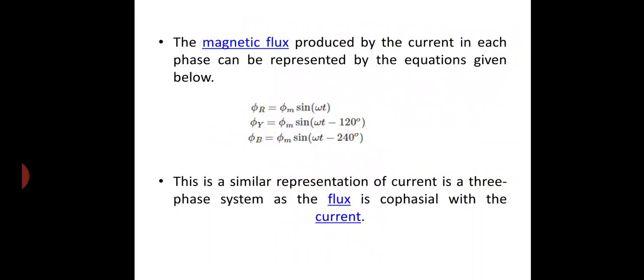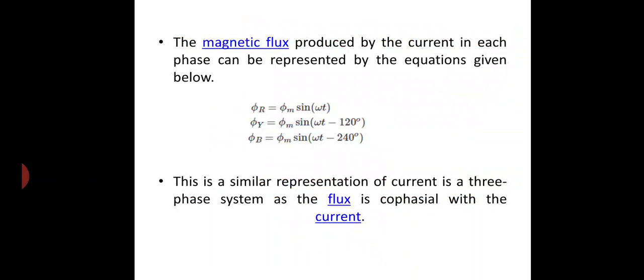So what is the first step? We give the supply to the field coil of the induction machine, that is, the stator of the induction machine. Next, the magnetic flux is created due to the current carried by the individual winding. The flux produced by each winding can be represented by a sinusoidal expression, because the input is sinusoidal, so the flux produced by the winding is also sinusoidal in nature.